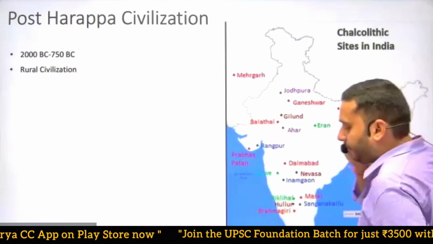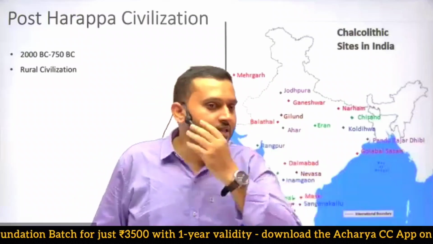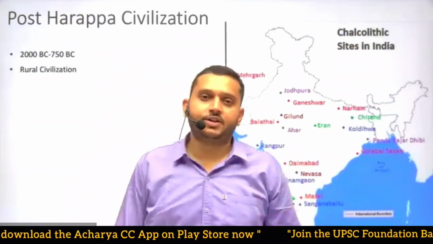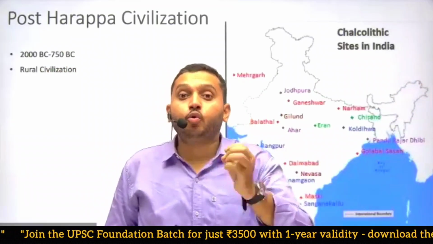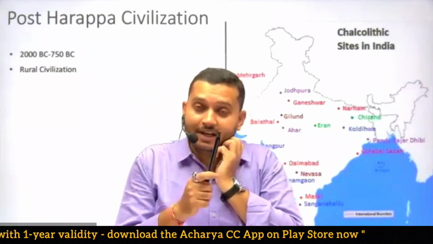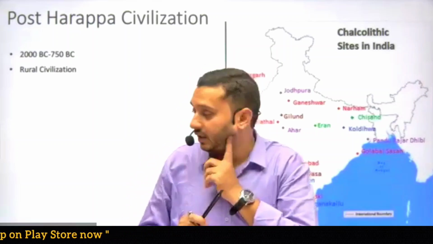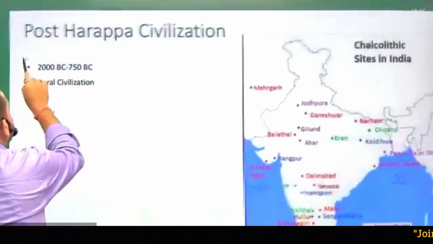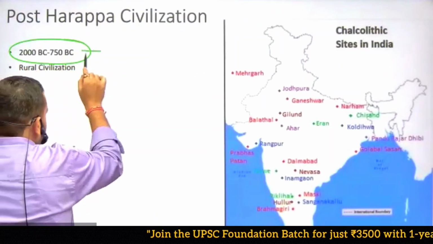Okay, fantastic. Now the third phase, after the Harappa phase, was known as the post-Harappa or later Harappa civilization. When the Indus Valley civilization declined, some new rural civilizations developed. Indus Valley was an urban civilization. Before that, rural civilization. After that, rural civilization. Post-Harappan civilizations are generally found from 2000 BC to 750 BC.